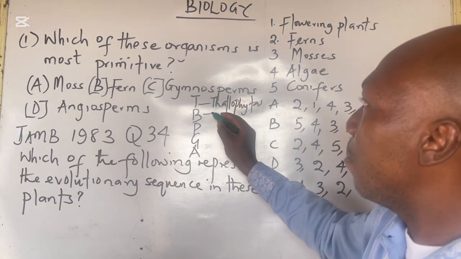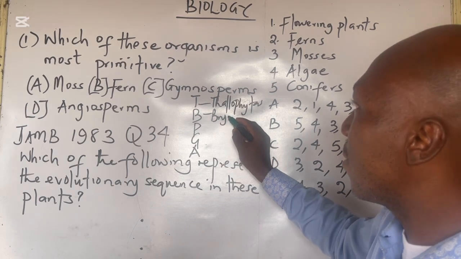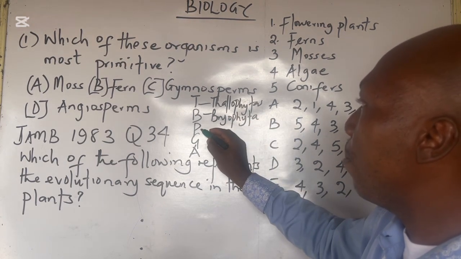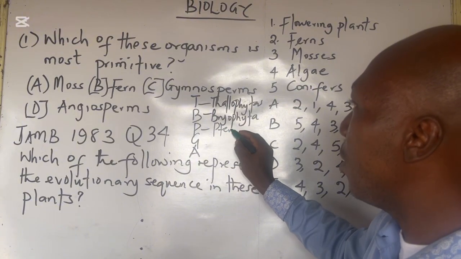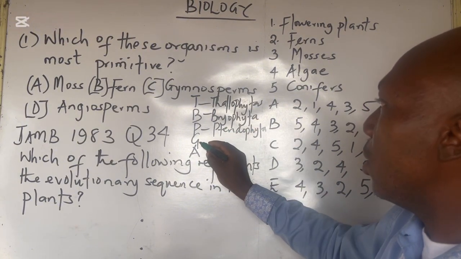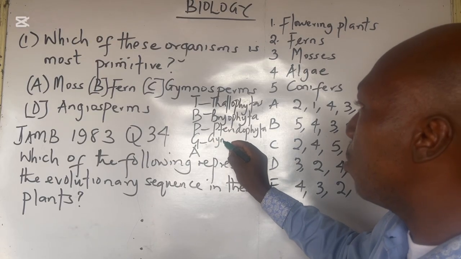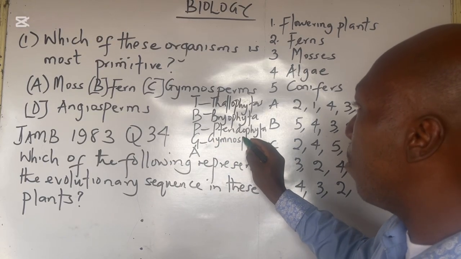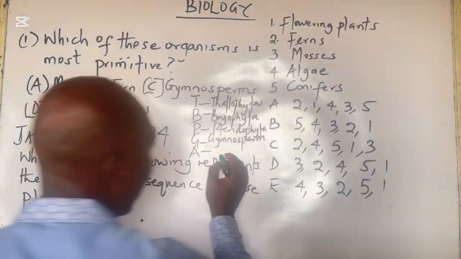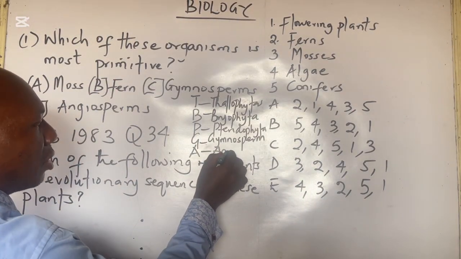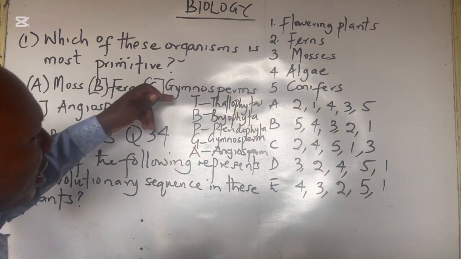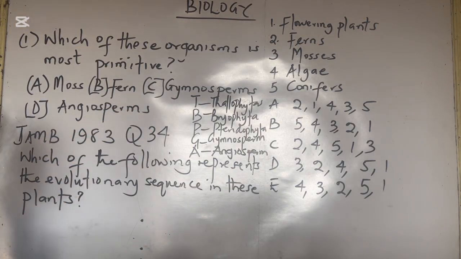The B there represents Bryophyta. The P there represents Pteridophyta. And G there represents Gymnosperm. And the A there represents Angiosperm. So I call it TBPGA.